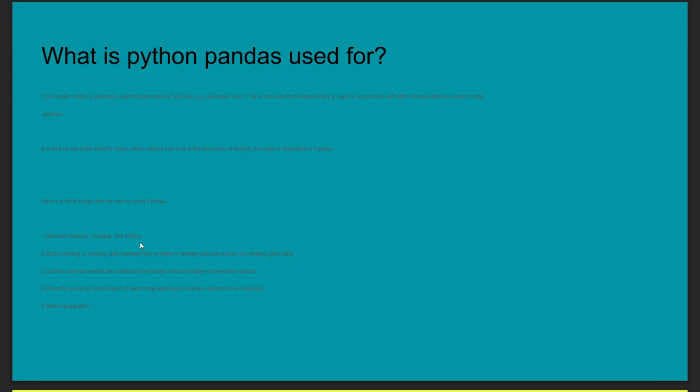Next point: easy handling of missing data in floating point as well as non-floating point data. Suppose we have a dataset containing both integer and float data types, and some of the values are missing. If we want to handle those missing data, in either integer or floating point form, for that purpose we are using pandas.